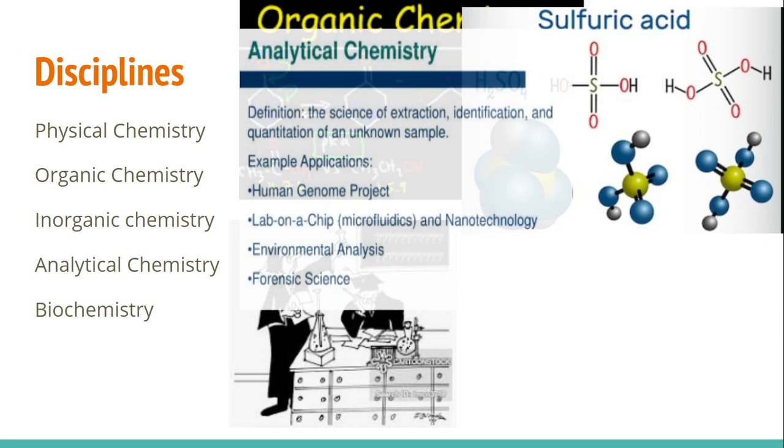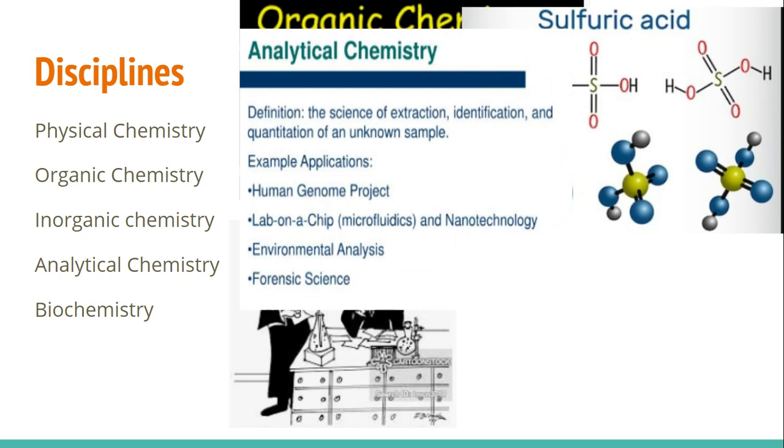And then we have analytical chemistry. Analytical is kind of looking at the extraction, identification, and the quantitation of a sample. So if you have ever watched a show where the police find a little bag of white powder and they send it to the lab for identification of the white powder, those are analytical chemists. Not only do analytical chemists do things like identification, that would be our forensic science.